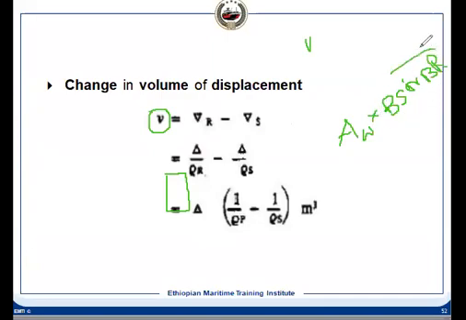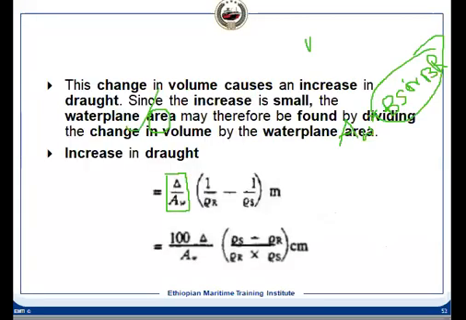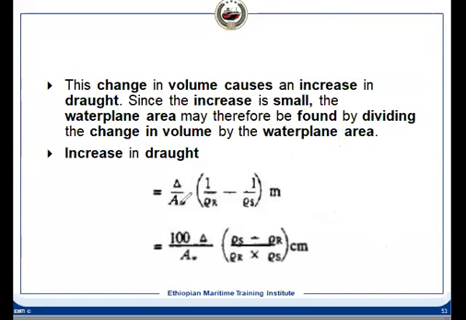Change in draft multiplied by the AW, this volume is the same. So we can equate these equations.